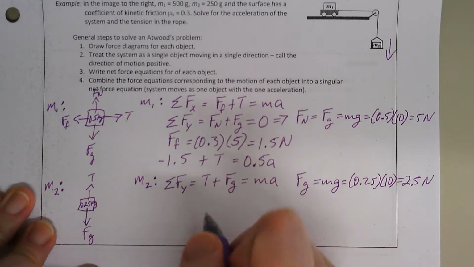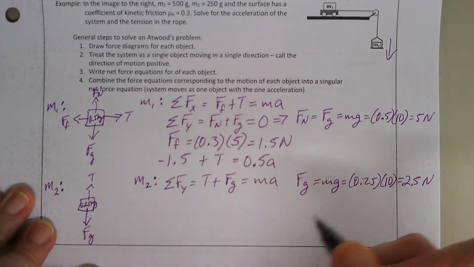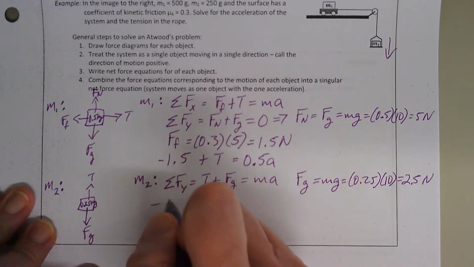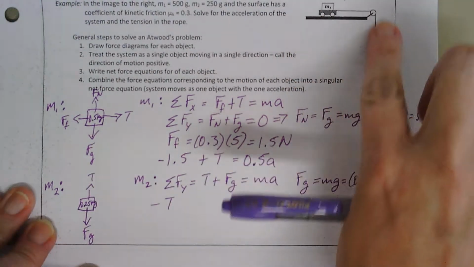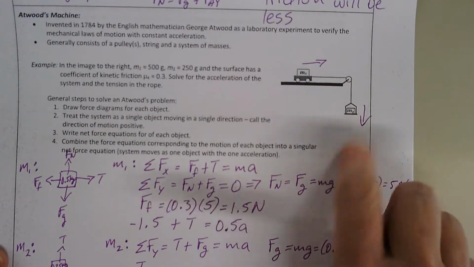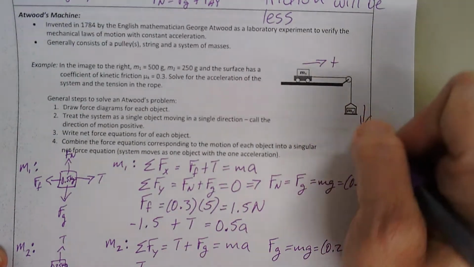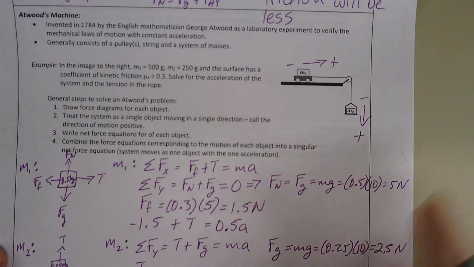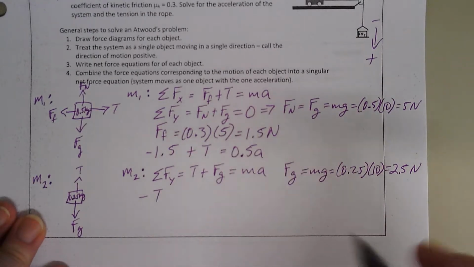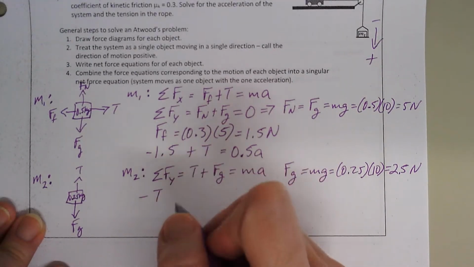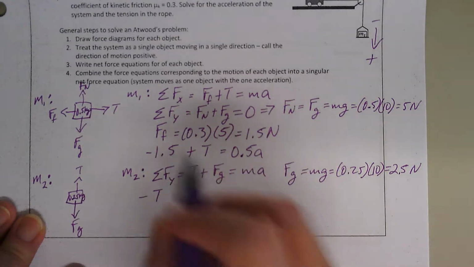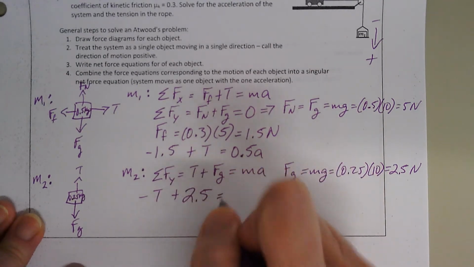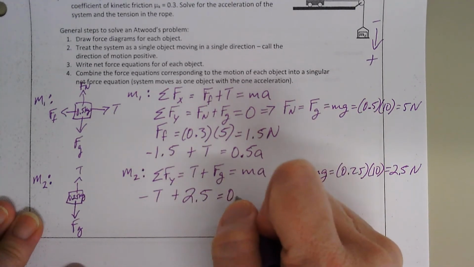In this one, my tension is going in the negative direction. So I'm going to think of that as negative tension, because up is negative, because this is going to go in this direction. So I'm saying that down, that direction is positive. So the other direction is negative. Okay? Which means my tension is negative. Plus my gravitational, because that's going in the positive direction, so that's 2.5, equals 0.25 A.